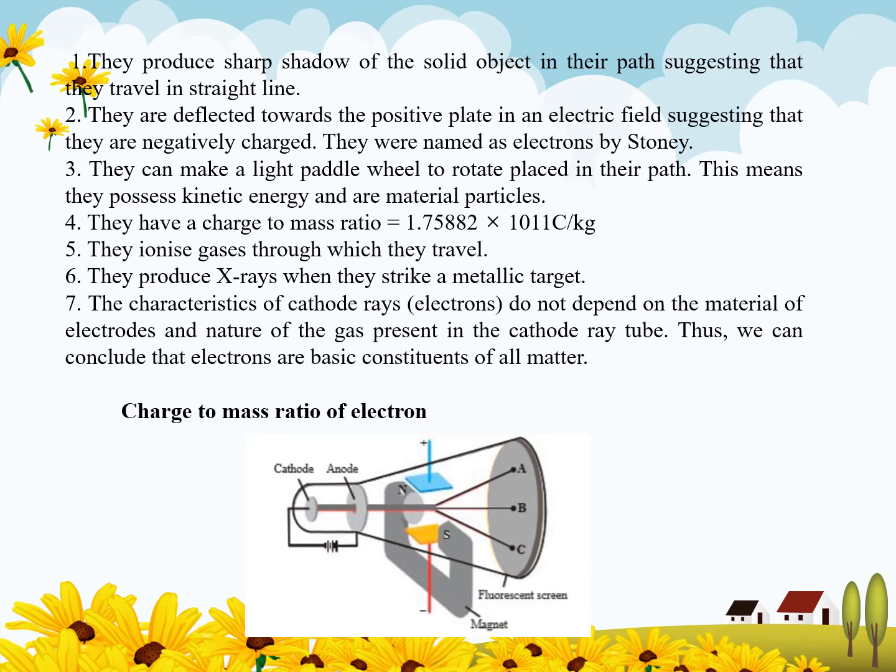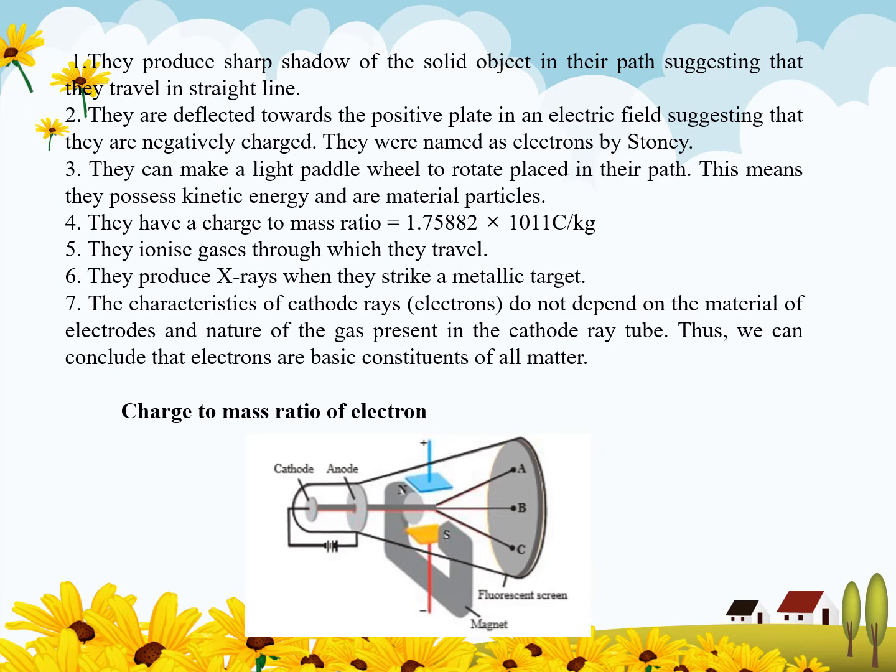They can make a light paddle wheel placed in their path rotate. Suppose this is the field, and whenever we place a wheel in the center, it can rotate. This suggests that they possess kinetic energy and are material particles which rotate the wheel.